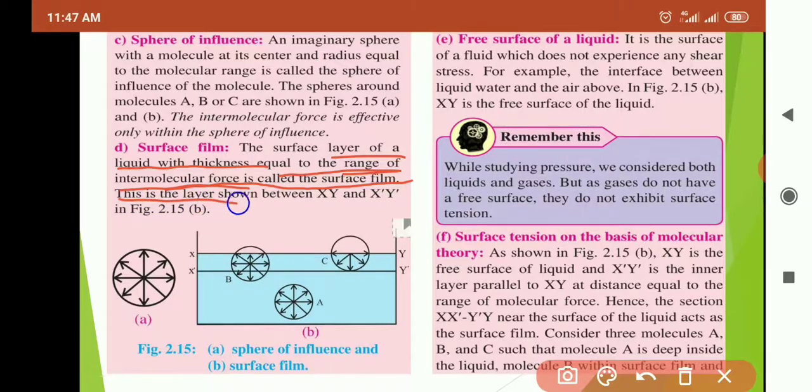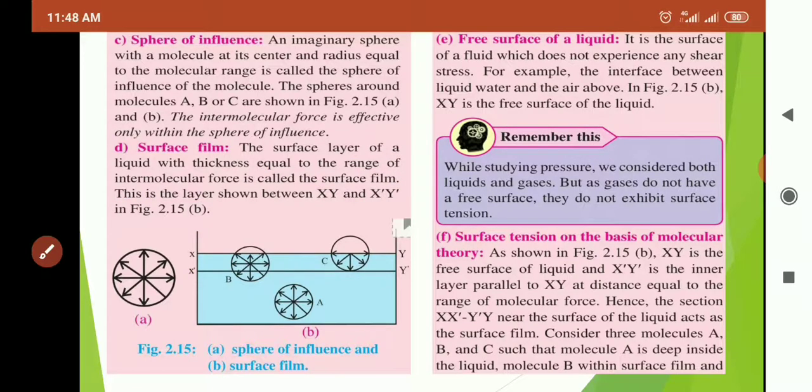This is the layer shown by X, Y and X dash, Y dash in figure 2.15b. Here, this much is the surface film, up to only the radius of the sphere, that is the range of the force.